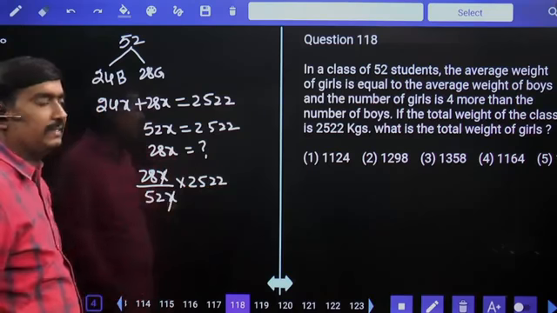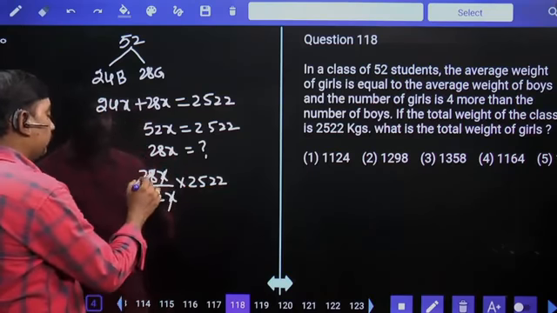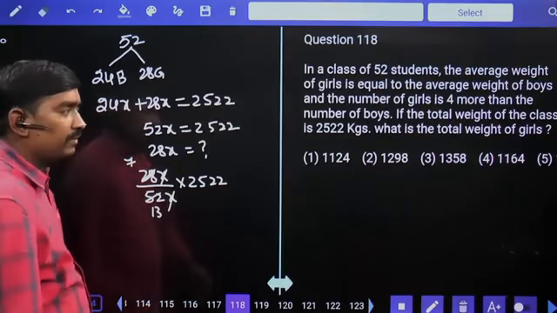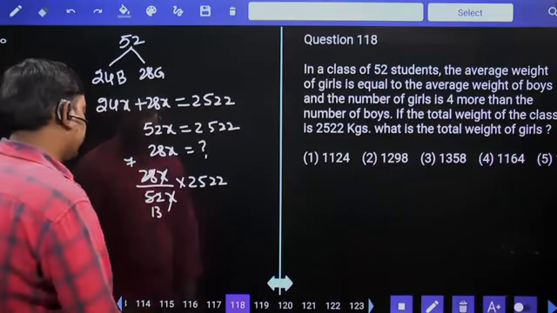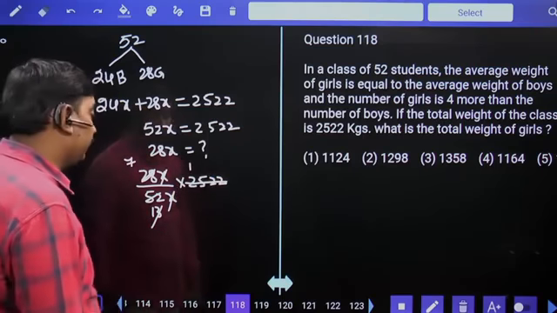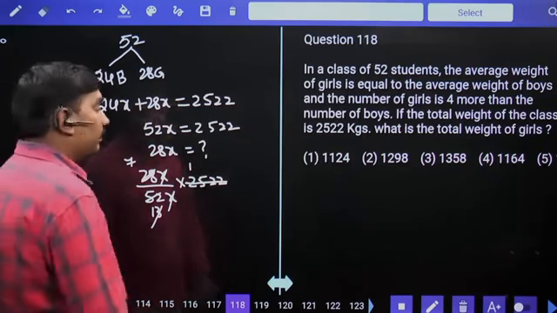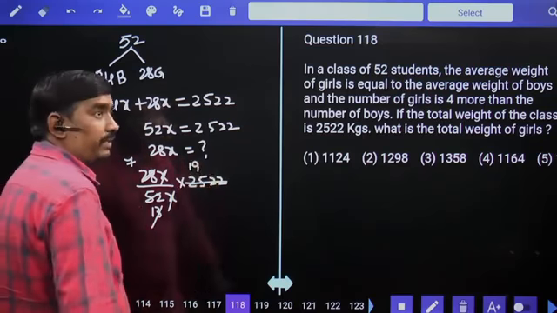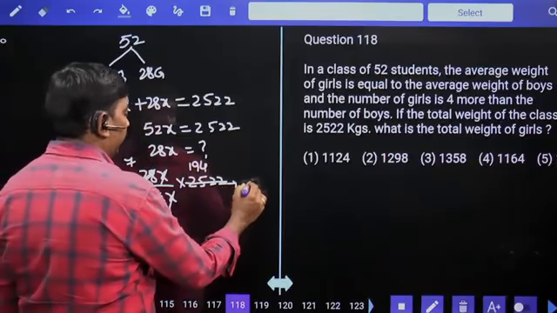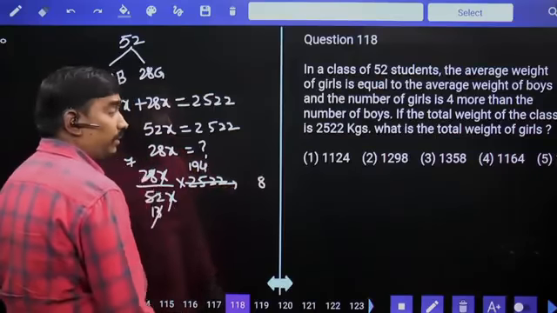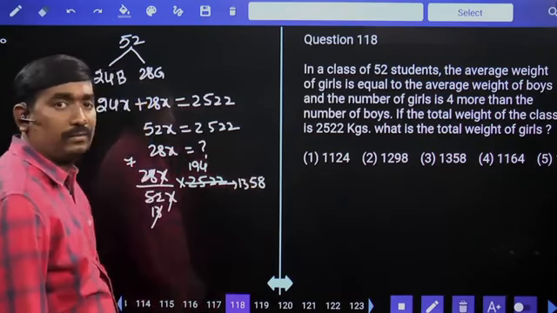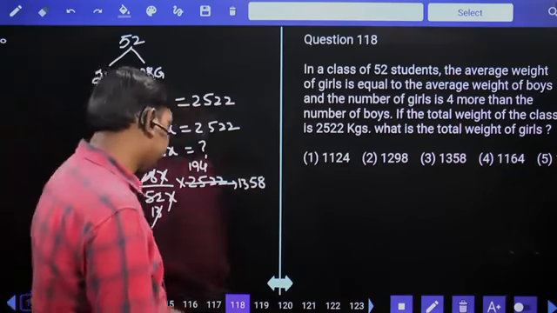X gets cancelled. 7 times 4, 13 times 4. 7 times 4, 13 times 4, 13 ones are 13, remaining 122. 13 nines are 117, 52. 13 fours are 52. 7 fours are 28. 63 plus 2, 65. 1358 is your answer. Total weight of the girls is 1358.